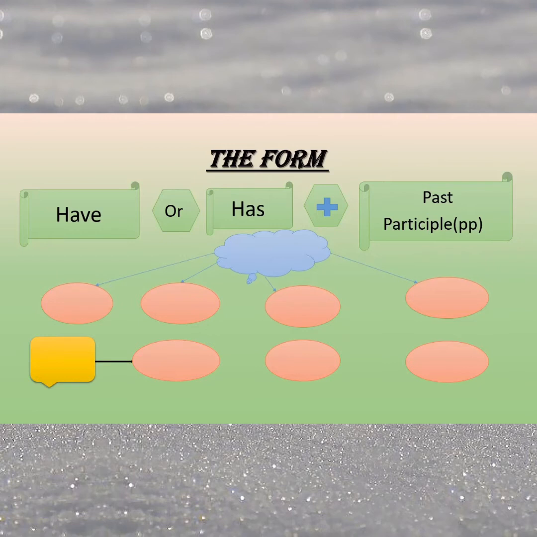So what about have? We can use have with I and also they, we, and you. So I can say I have, they have, we have, you have. And then we have has. Has is used with, yes, excellent, the third person singular pronouns or nouns, like he, or she, or it.